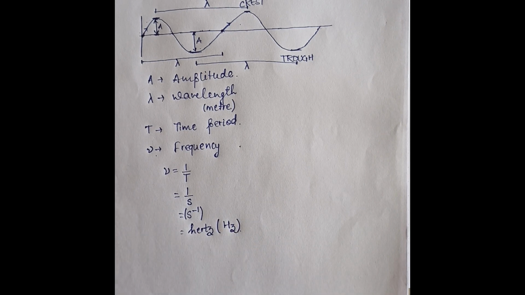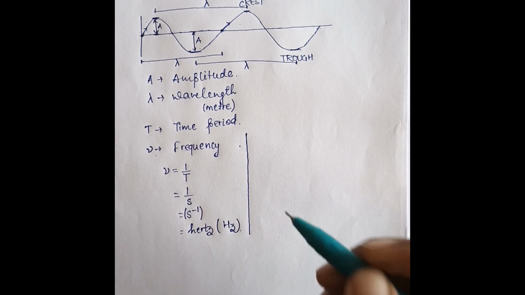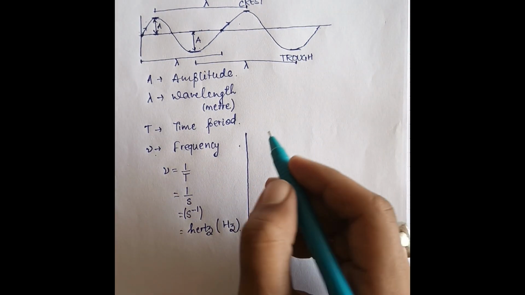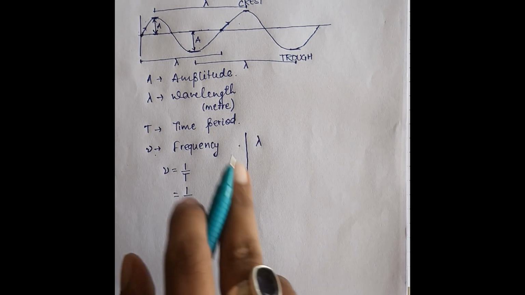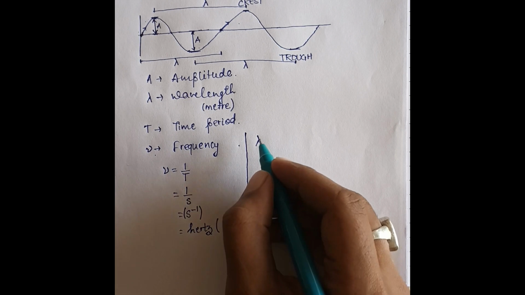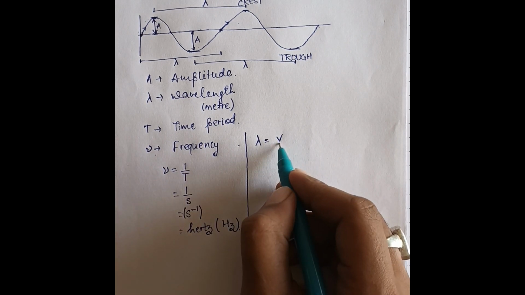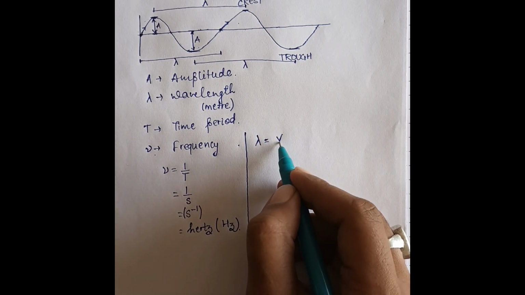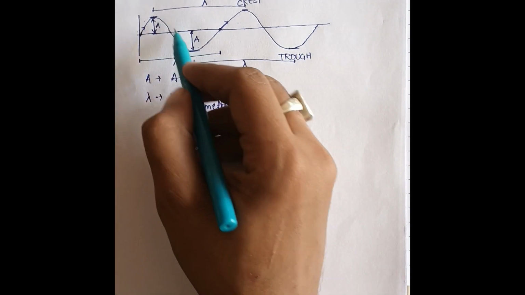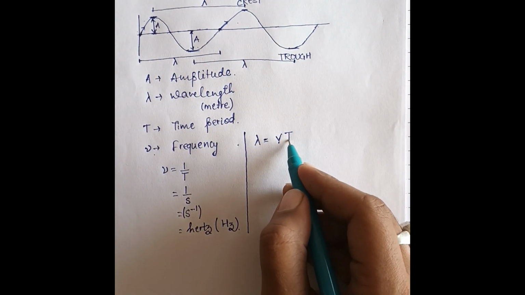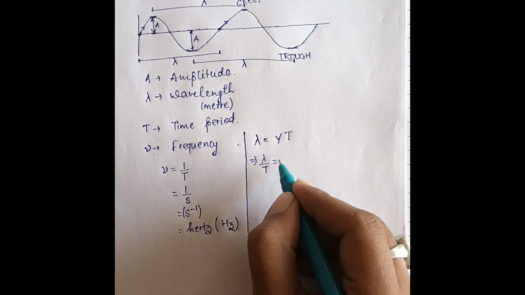When we talk about the relation between wavelength, frequency and the velocity of the wave, let us consider lambda is the wavelength, and distance traveled is always equal to speed into time. Let the velocity of the wave be v, and the time taken to complete one cycle be capital T. We can write lambda upon T is equal to v.